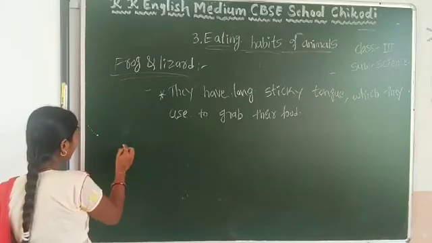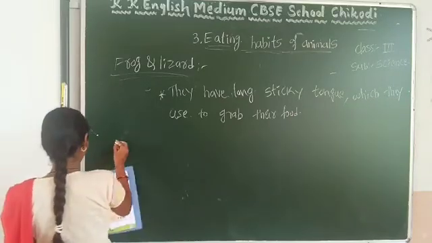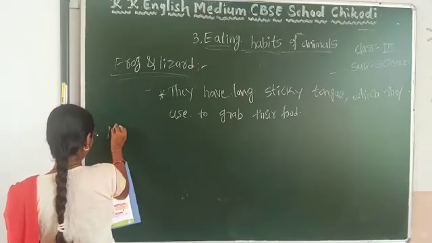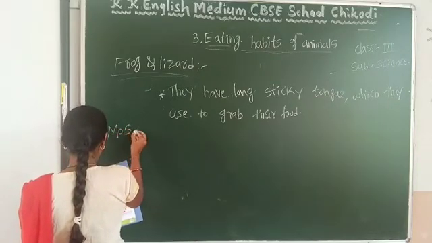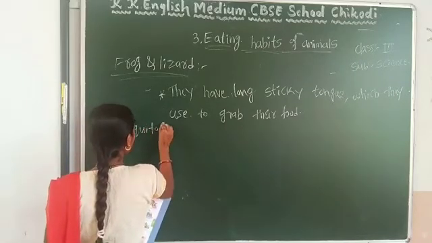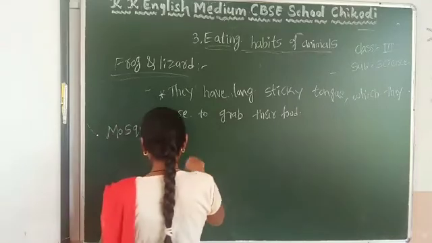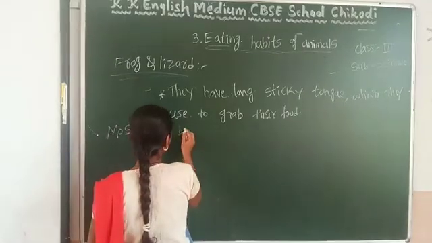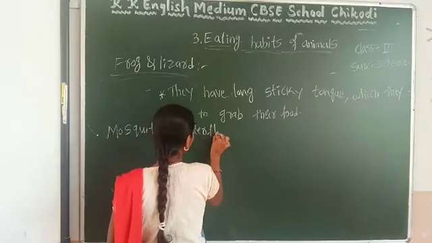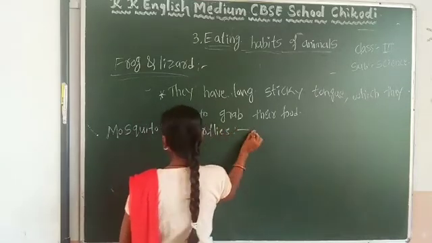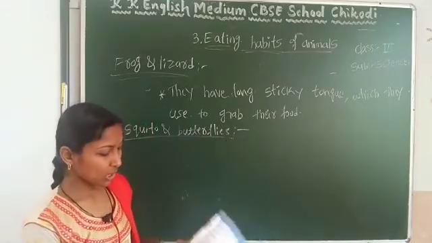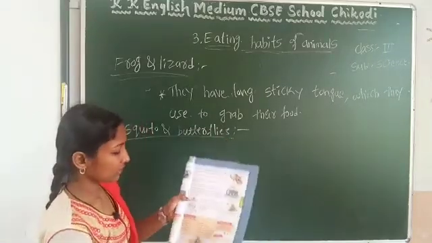And the last one, that is mosquito and butterflies. See here in this picture they have given this mosquito.